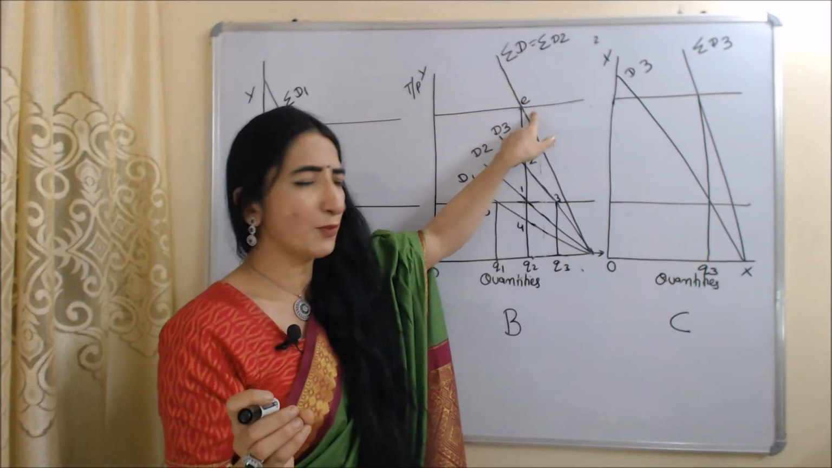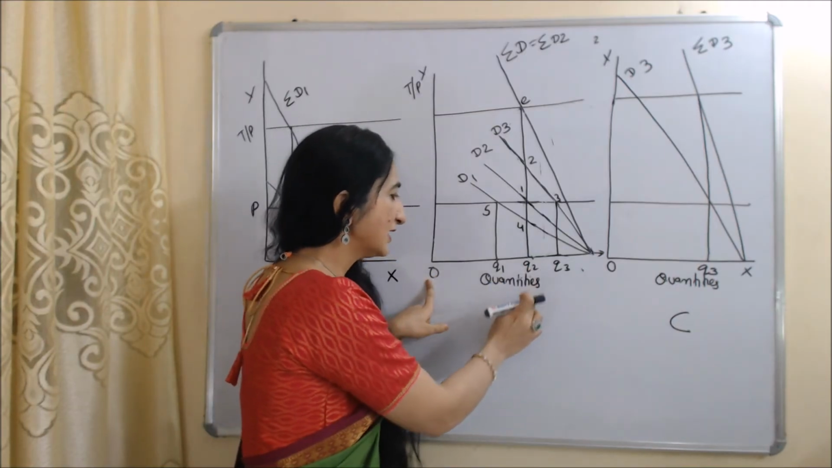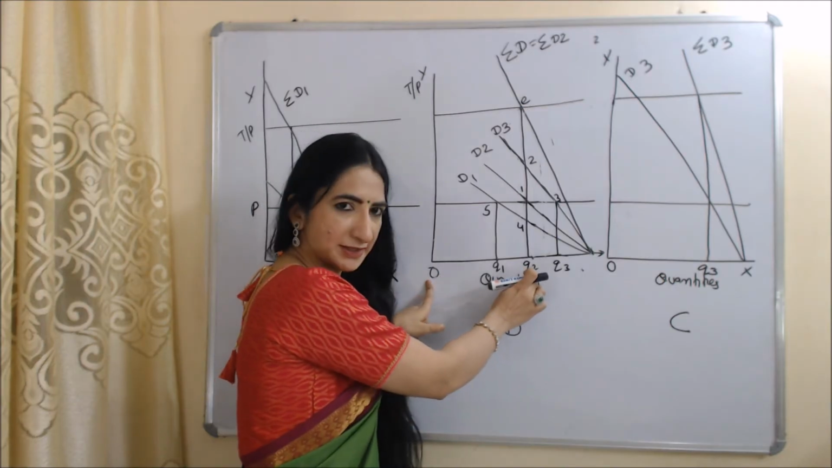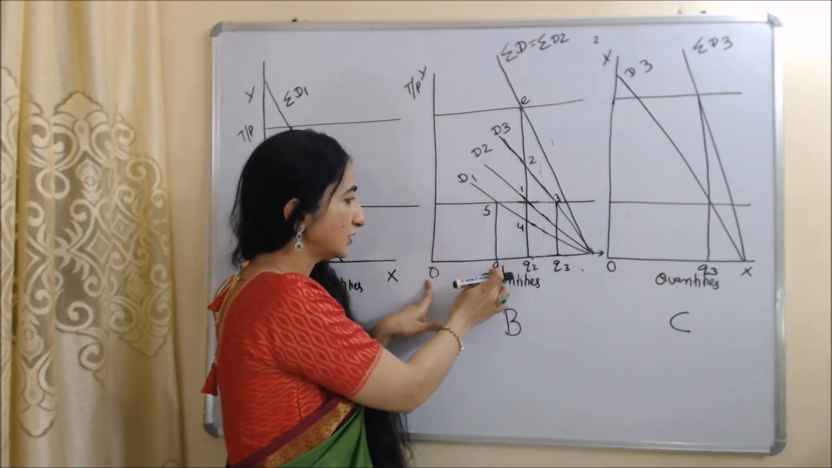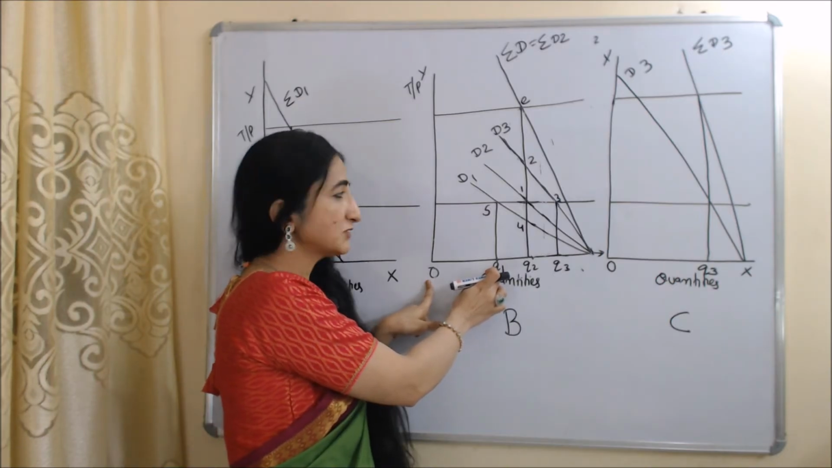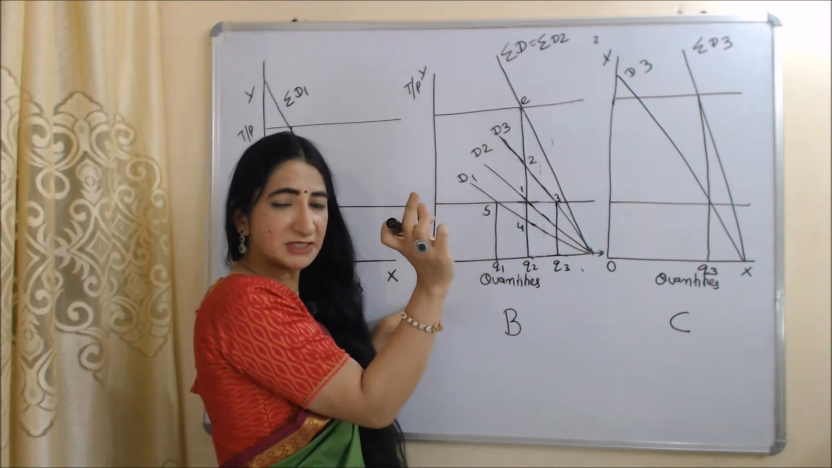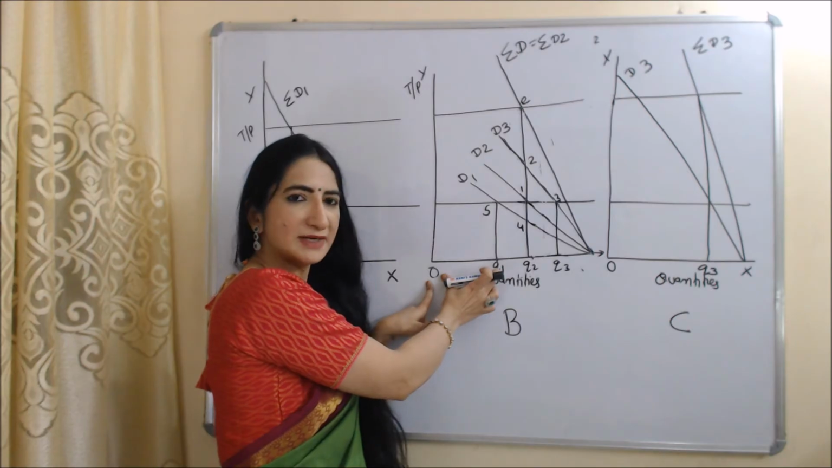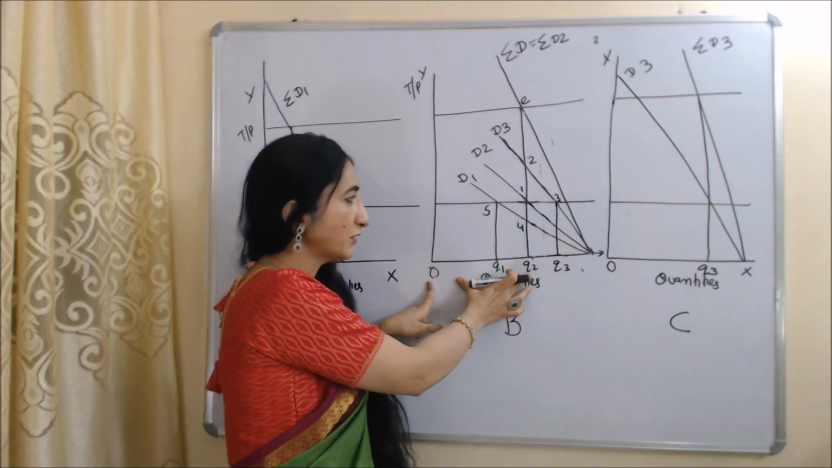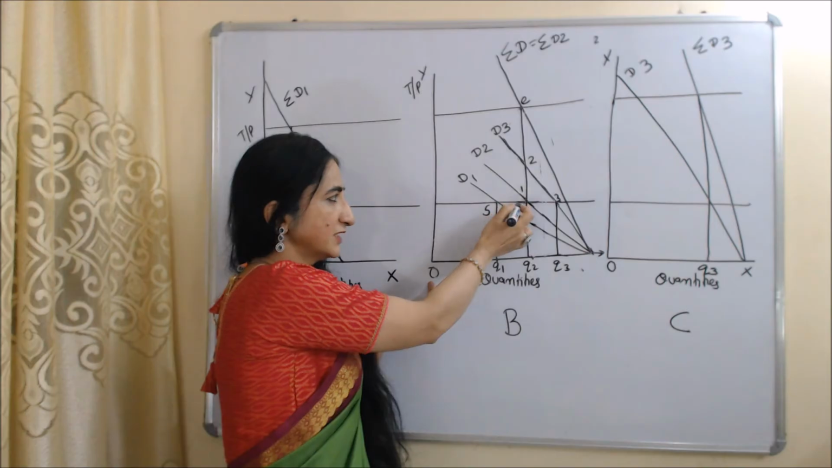E is our equilibrium point, and at this equilibrium point the equilibrium quantity is OQ2. Means in locality B, public goods are actually available at OQ2 quantity, but our first individual only needs OQ1 quantity. Our first individual only needs OQ1 quantity of public goods, but actual public goods are available at OQ2 quantity. Because of over provision, our first individual is getting a loss, this part.